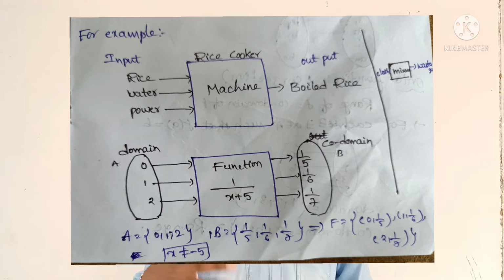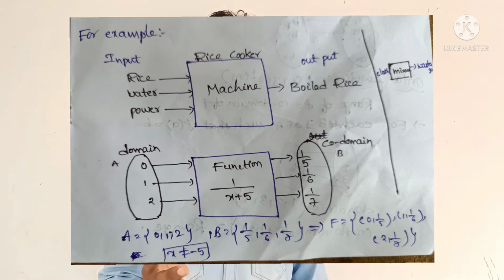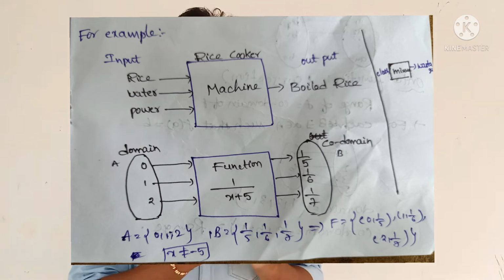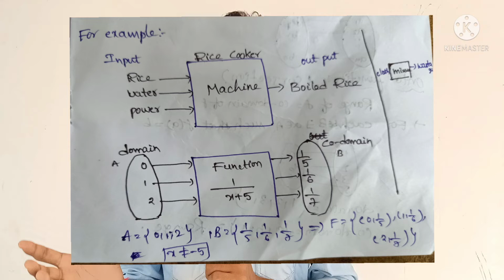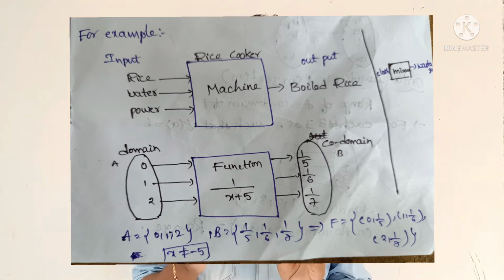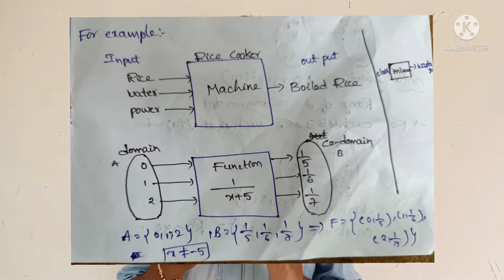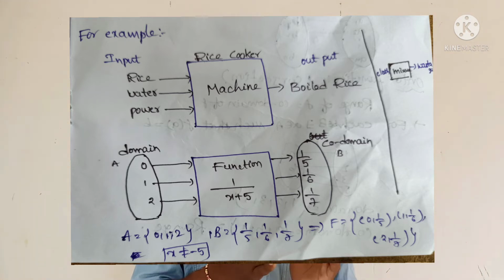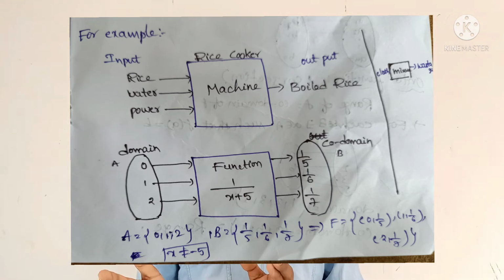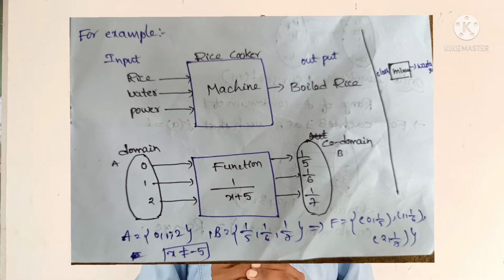Now I will share another example: a mixie as a machine. I put some paper into the mixie, then what happens? Waste comes. That means in the above function, if you take x = -5, then what is the value of the function? f(x) = 1/0, that means infinity. The function does not exist, it is not defined. That means the given function f(x) = 1/(x+5) is defined from set A to B for all x not equal to -5.